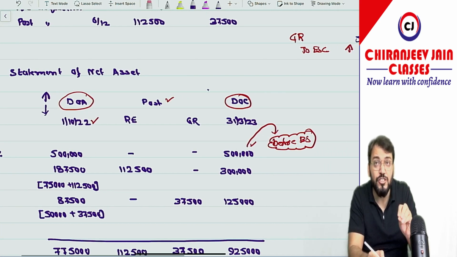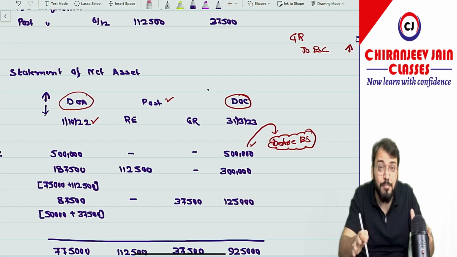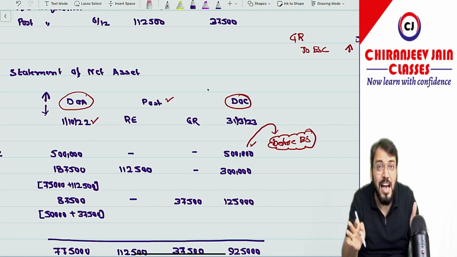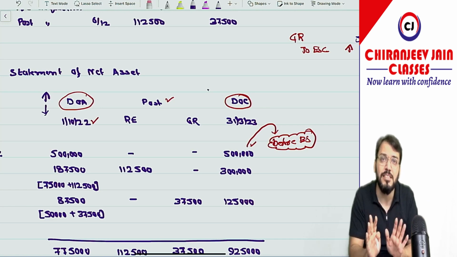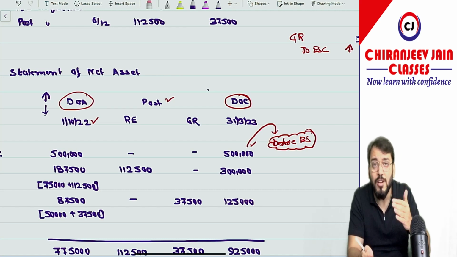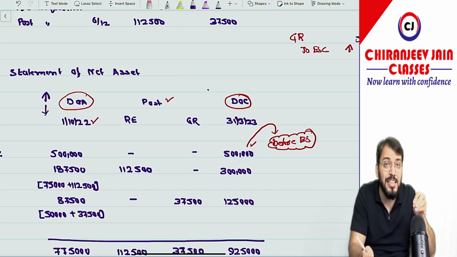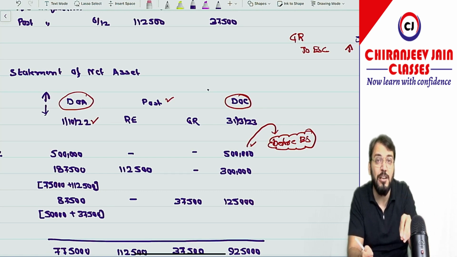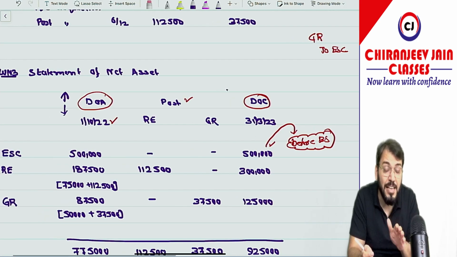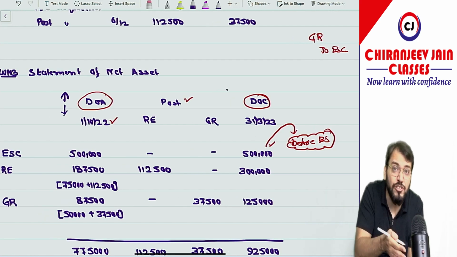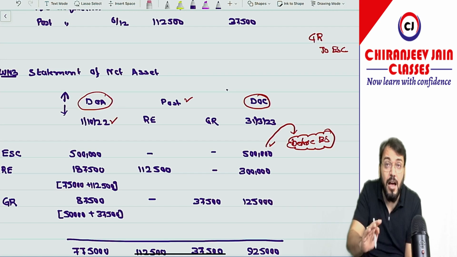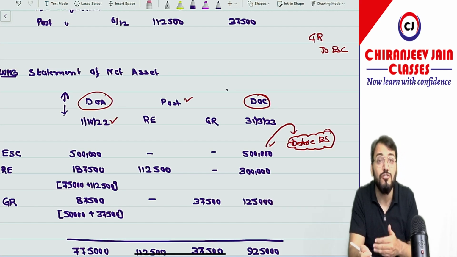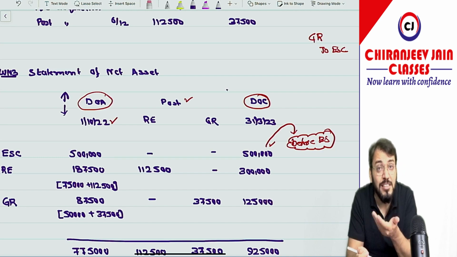So what I will suggest is, whenever the bonus share journal entry is not done, it is very simple from the examination point of view: ignore the entire bonus share adjustment. If you ignore the entire bonus share adjustment, the answer will remain the same, and that is the only concept, because we know that whenever bonus shares are issued, it will not affect the net asset before and after the date of acquisition. Understood? It will not affect the net asset. If bonus shares have been declared from pre-acquisition reserve, it will not affect the net asset on the date of acquisition. If it has been declared out of post-acquisition reserve, then also it will not affect the net asset after the date of acquisition.